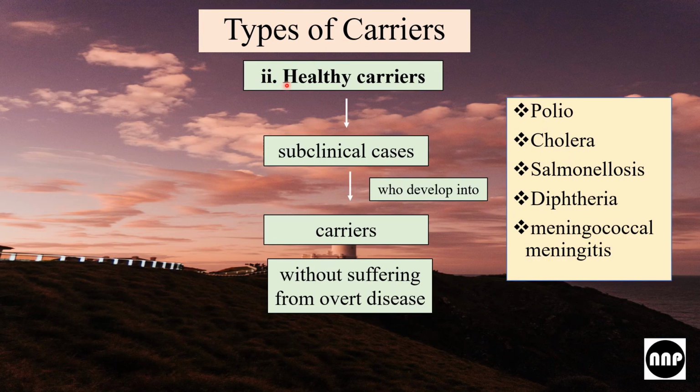Second, we have healthy carriers. So who are healthy carriers? Healthy carrier refers to the subclinical cases who develop into carriers without suffering from the disease. So without suffering from the overt disease, they develop into carriers. And here we have examples like polio, cholera, salmonellosis, diphtheria, meningococcal meningitis.